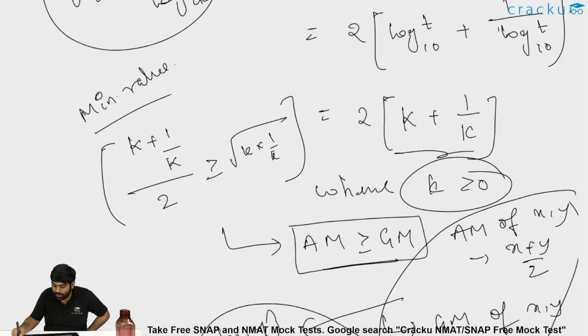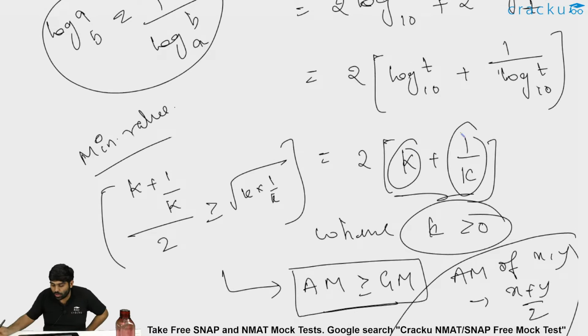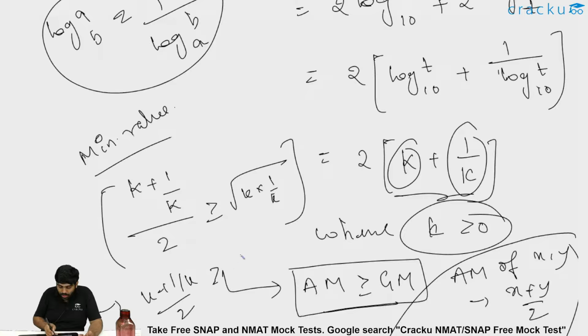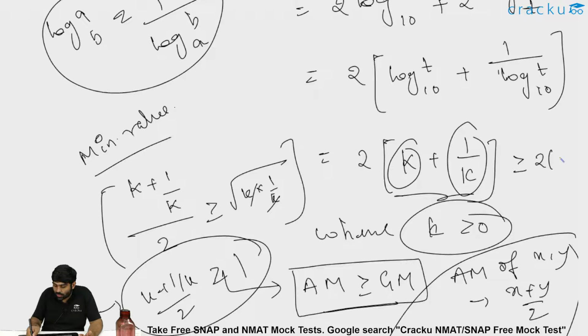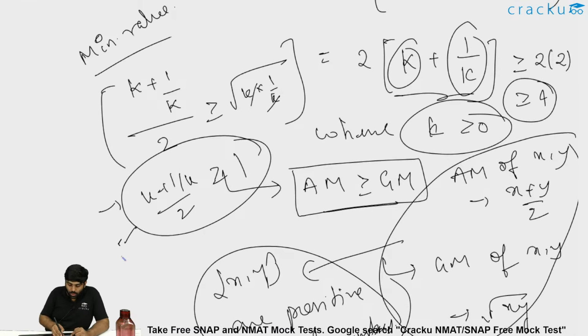So having said that, if x is k and y is 1/k, because both are positive, k is greater than 0, then 1/k is also greater than 0. I can apply AM greater than or equal to GM. I will get (k + 1/k), that is (x + y) divided by 2, greater than or equal to root over x into y. So this particular value (k + 1/k)/2 is greater than or equal to root of k into 1/k, which is root 1, which is 1. So k + 1/k is always greater than or equal to 2. Because (k + 1/k)/2 is greater than or equal to 1, k + 1/k is nothing but greater than or equal to 2.